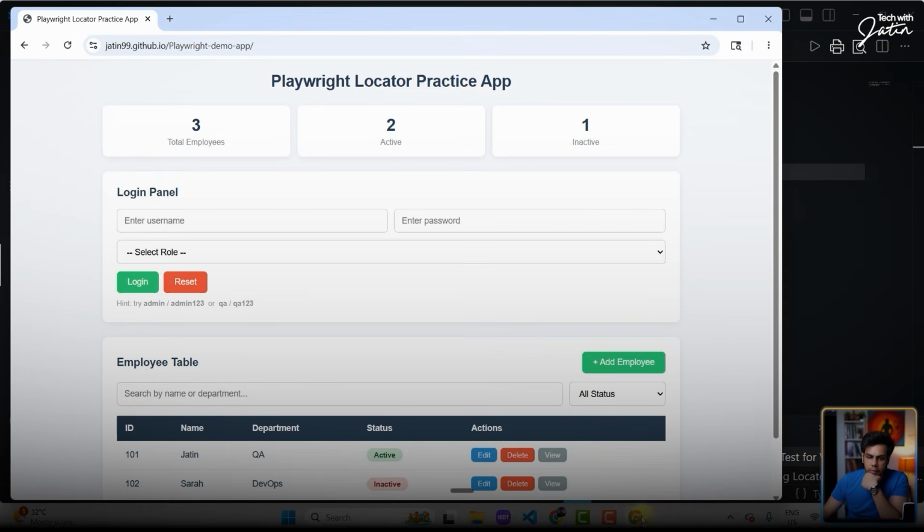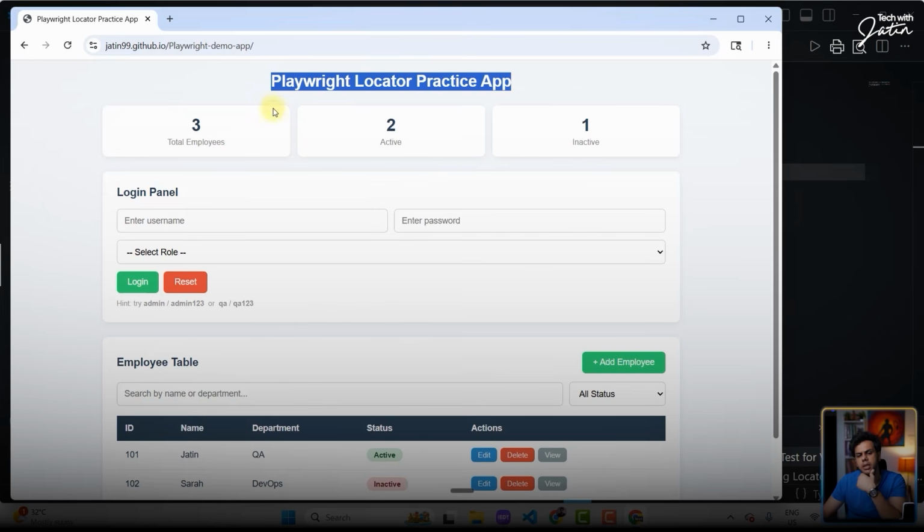Now, what do we want? We want to work with locators, right? What is the first locator that came into picture? The strategy was role. Okay, getByRole. Now, I can use codegen and I can just click on these things and technically I can get all the elements and all, but I don't want to do that. I want to learn with locators and all. My first goal over here is I want to get this Playwright locator practice app. This visible text I want to print on my console. How can I do it?